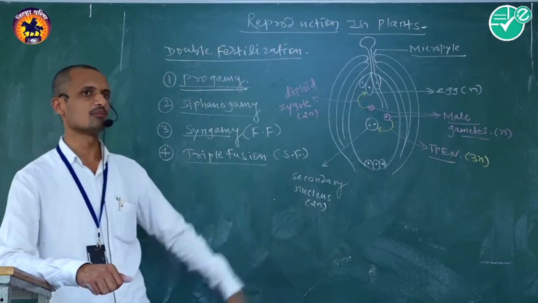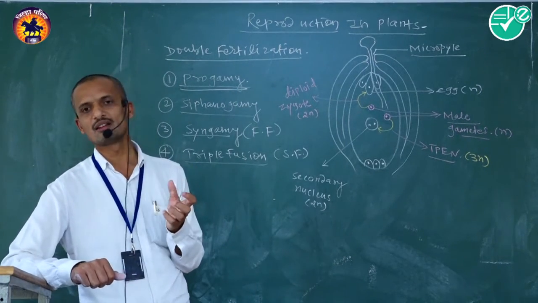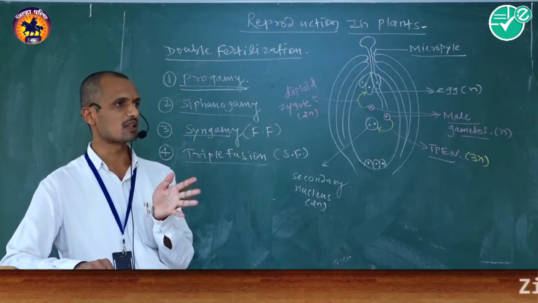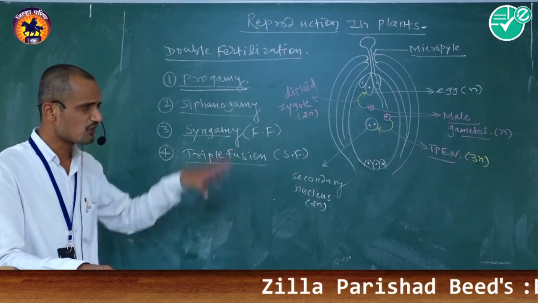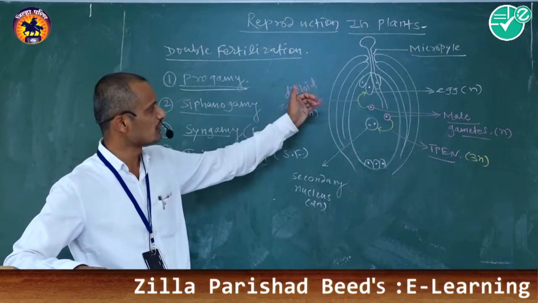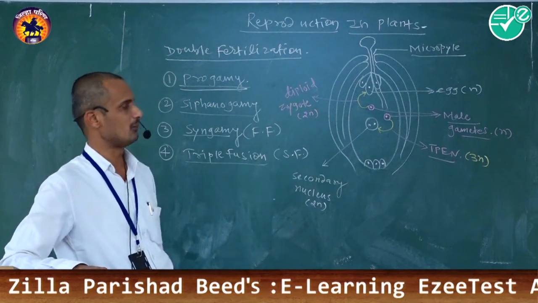At that time the tube cell nucleus degenerates, which is why only two male gametes are released.